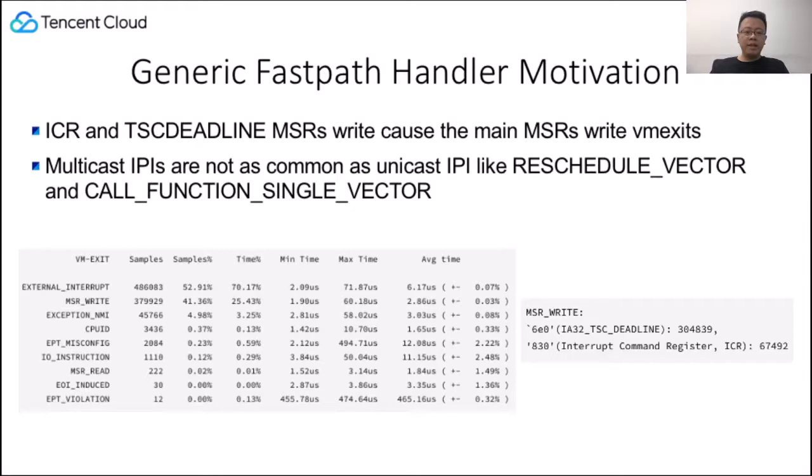ICR and the TSC-Deadline MSR writes cause the main MSR write vmexits in our cloud environment observation. Multicast IPIs are not as common as unicast IPIs, like the reschedule vector and call function single vector. We introduce a Fastpath handler to handle certain performance-critical MSRs at a very early stage of the KVM vmexit handler.